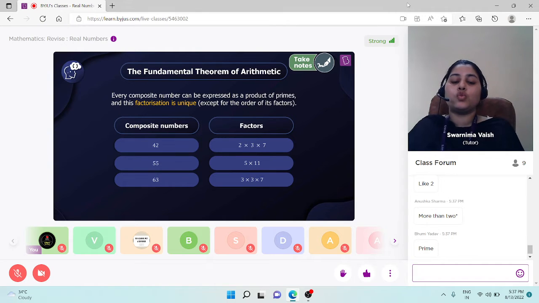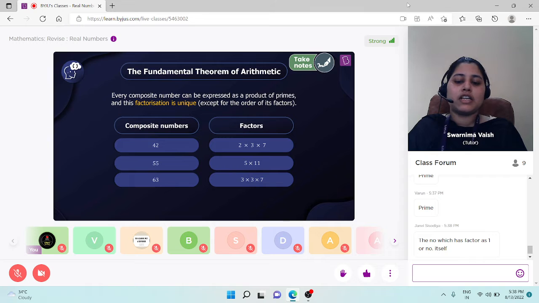Prime, yes, students. 2 is the smallest prime number. Yes, Bhumi and Varun, absolutely correct. And Anushka, your answer is also correct, students. A number which has only 1 and the number itself as factors is called a prime number. And numbers having more than two factors, that is, another factor except 1 or the number itself, are called composite numbers. Well done, Bhumi and Anushka, absolutely correct answer.